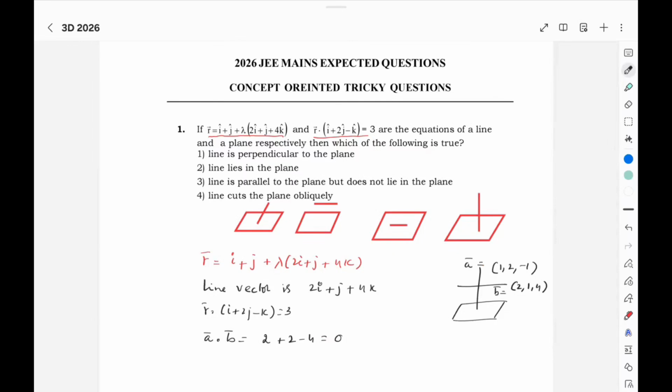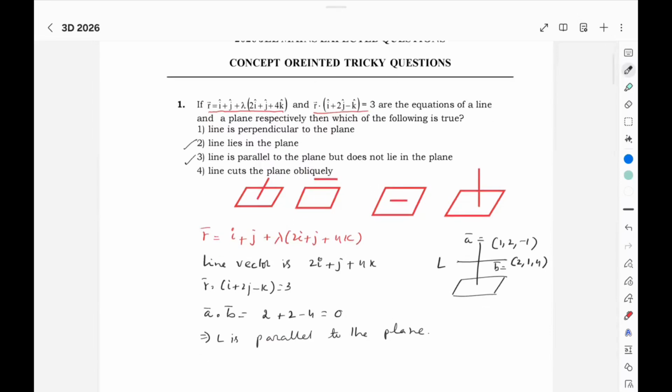That means this line is parallel to the plane. So parallel, may be coincident. Now two options are left over. It may lie, or it may be parallel and not lie. Which is the correct option? If the point on the line does not lie on the plane, then it is just parallel. If the point on the line lies on the plane, then we say that the line lies in the plane.